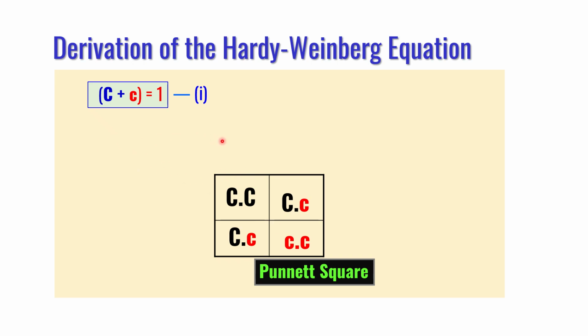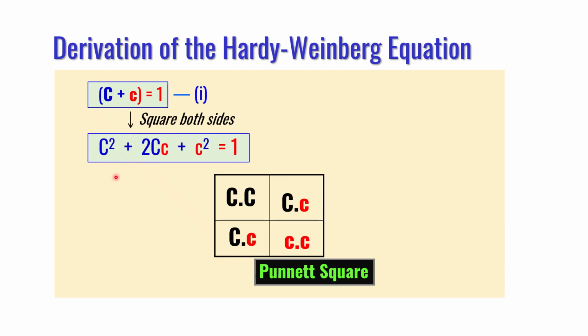So in equation 1, both sides are squared, giving capital C square plus 2 capital C small c plus small c square is equal to 1. This is a quadratic equation, known as the Hardy-Weinberg equation. This is another expression of the same Punnett square data.